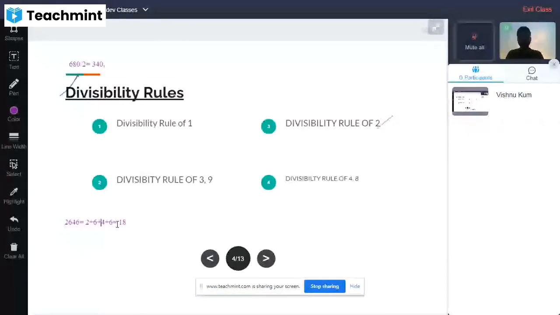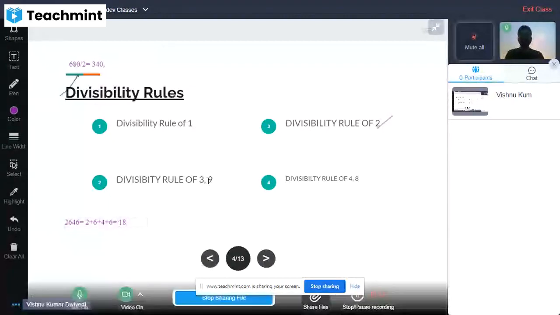So the digital sum of this number is 18, and 18 is divisible by 3. If we check for 9, the sum 18 is also divisible by 9. The same rule applies to both, that's why I have included 3 and 9 in the same rule. Is it okay?